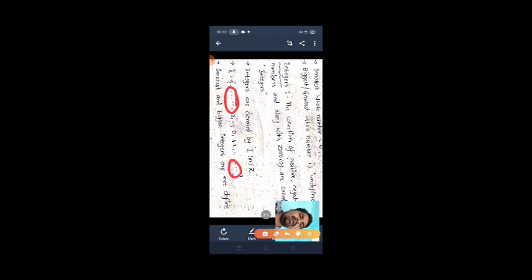In the middle 0 is there, on the right side positive integers, on the left side negative integers. So the smallest and greatest integers are undefined.